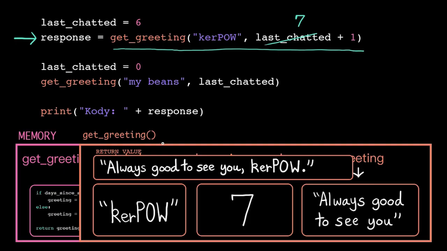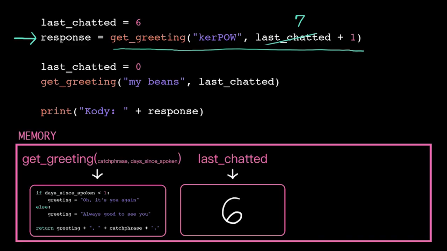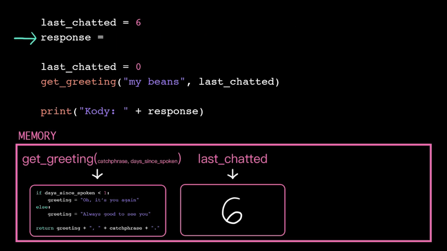However, this stack frame does not get to come back. We've effectively terminated this subprogram, so its short-term memory gets cleared. We take that return value to go as we pop off that stack frame. What that means in practice is that this function call expression evaluates down to the return value. So now we have the statement response is assigned the value, always good to see you, kerpow.